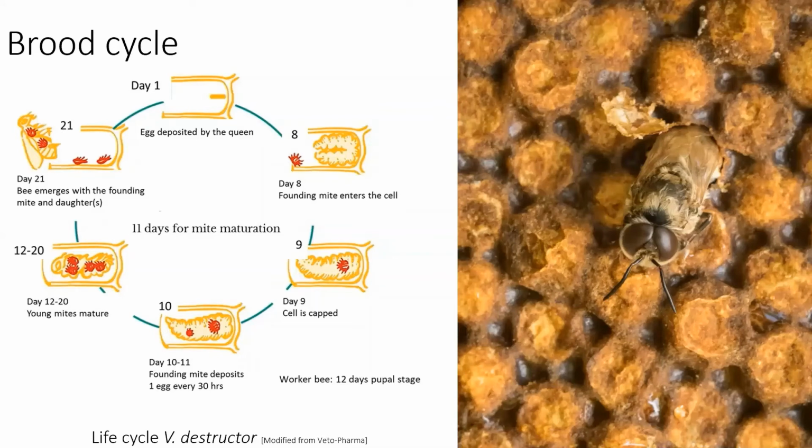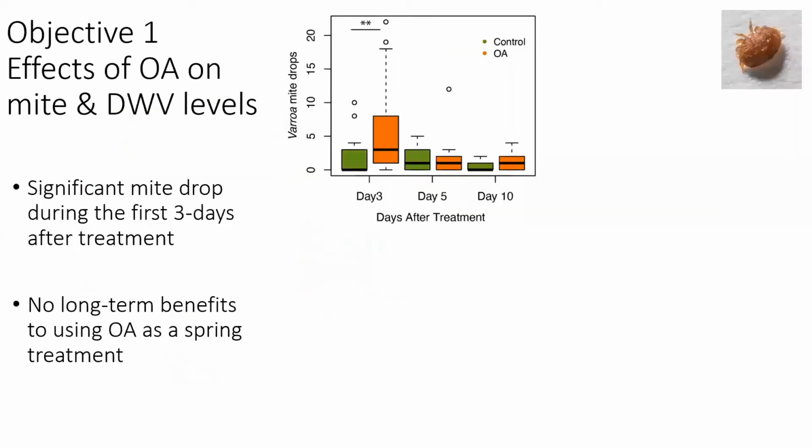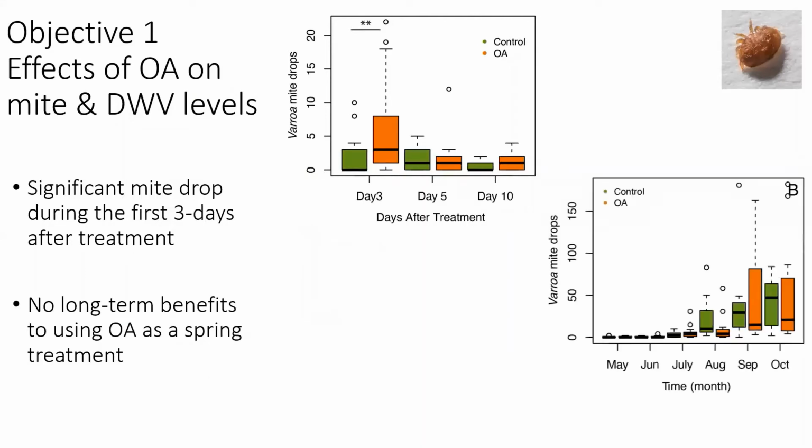In this study, colonies were allowed to swarm over the course of the study to assess the role of natural mechanisms of mite control on colony health. Our results suggest that mite drops increased immediately after the oxalic acid treatment in the spring. However, mite populations recovered, leading to high mite levels in the fall in both treated and untreated colonies.